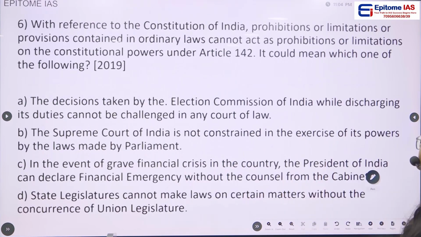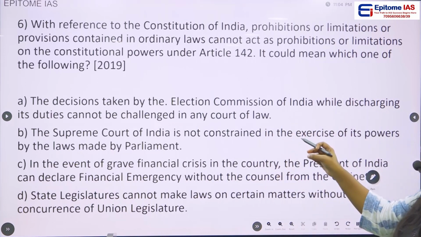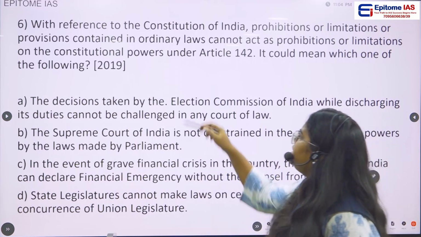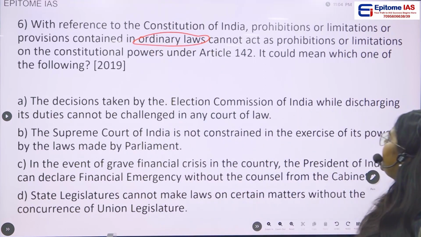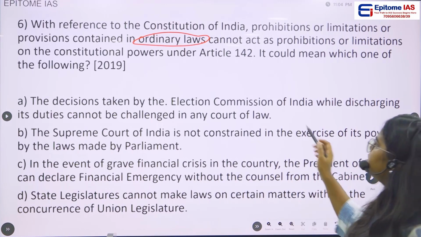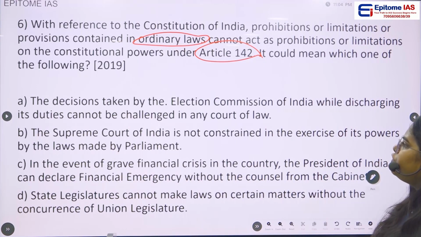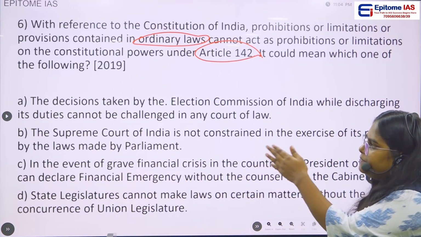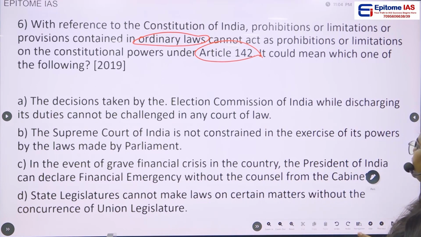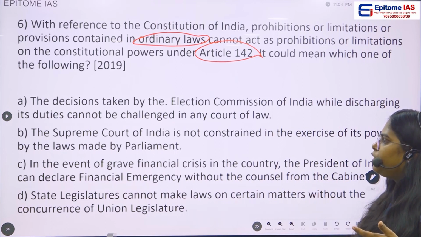Okay, then next question. With reference to the Constitution of India, prohibitions or limitations or provisions contained in ordinary laws cannot act as prohibitions or limitations on the constitutional powers under Article 142. It could mean which one of the following? Option A, the decisions taken by the Election Commission of India while discharging its duties cannot be challenged in any court of law.